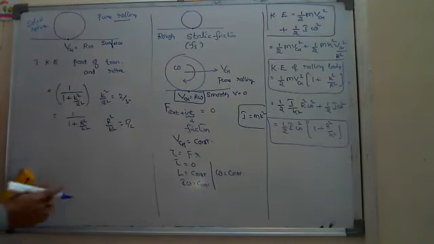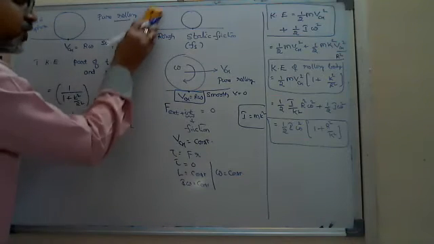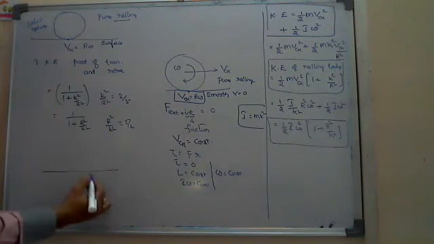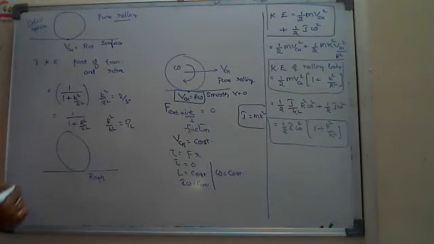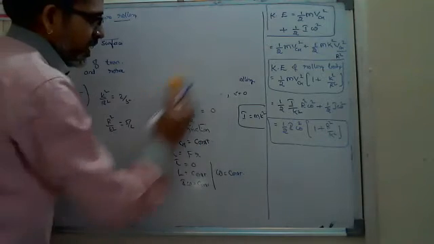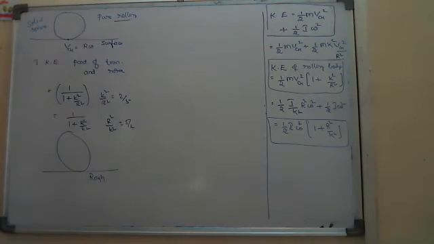And then here, suppose it is a rough surface, and on the rough surface it is rolling, right? What will be the friction between the two surfaces in contact?